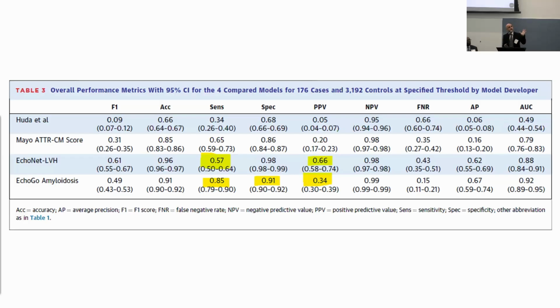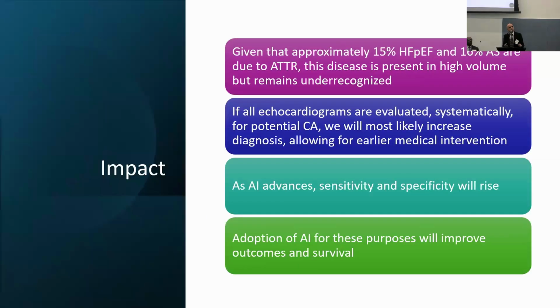So these are a few of the models that are currently usable. And then Dr. Arsanjani is going to talk about some of the models that he's developed. Overall, we know that about 15 to 16% of patients with HFpEF and aortic stenosis have a TTR. That's a very high volume that is unrecognized in the community.